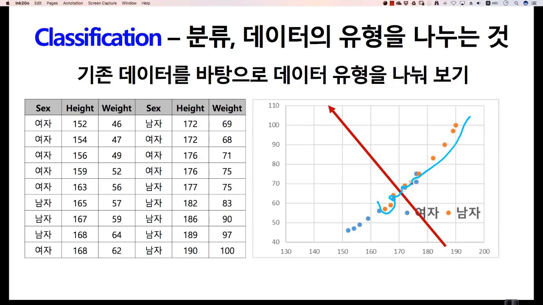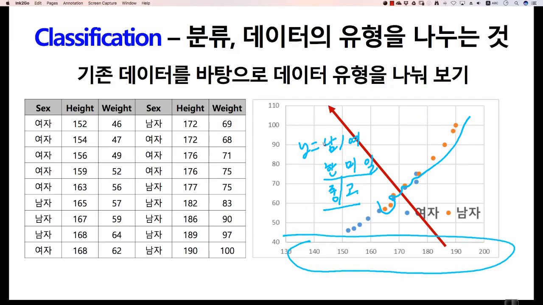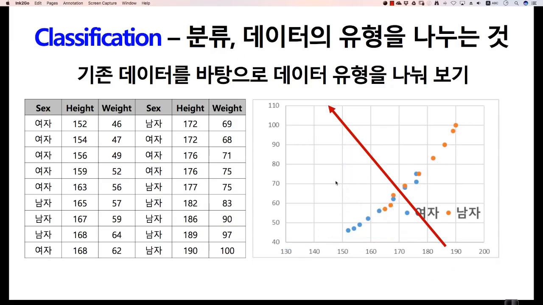And by drawing such lines, the value of some y is classified, whether it's male or female, or whether it's Korean, American, or Japanese, or whether it's a Chinese middle school student or high school student. Finding the form of data in this classification form, depending on the value of x, is what we call classification in Korean. In English, it's commonly referred to as classification. This is the second type of machine learning.